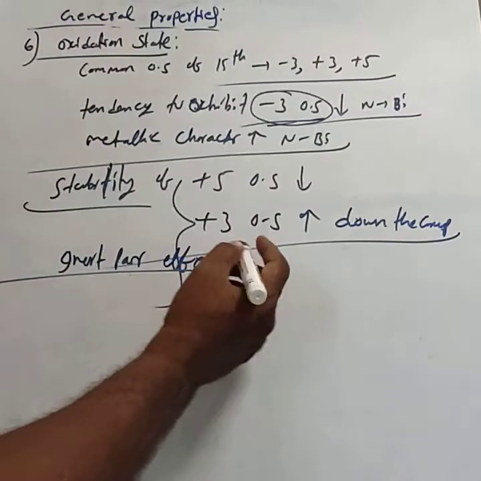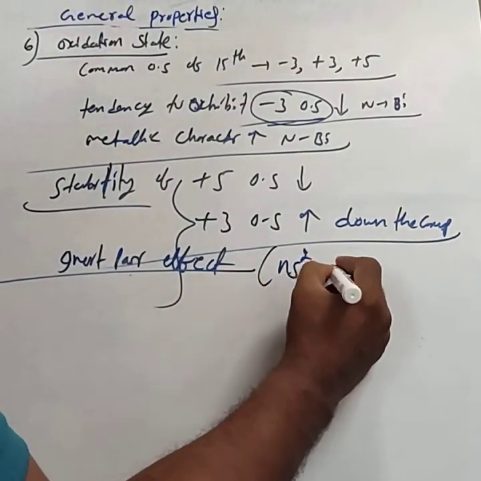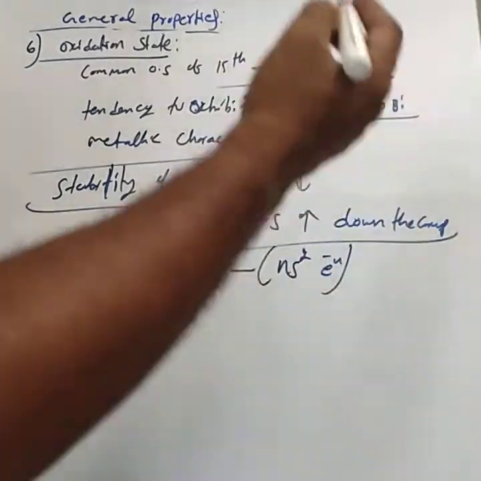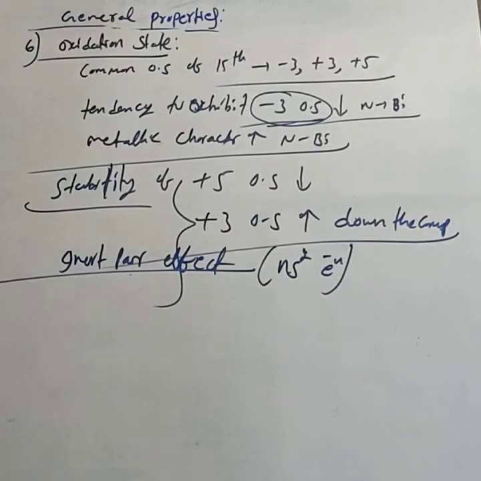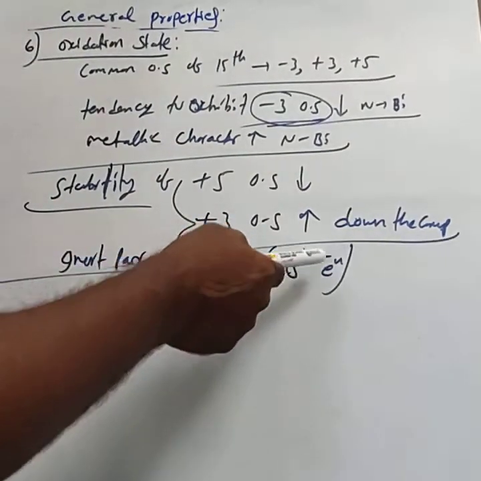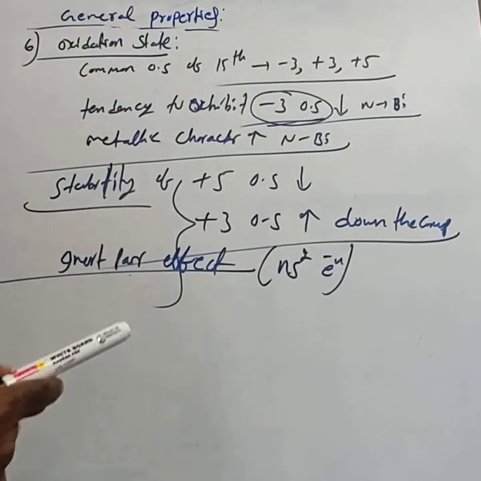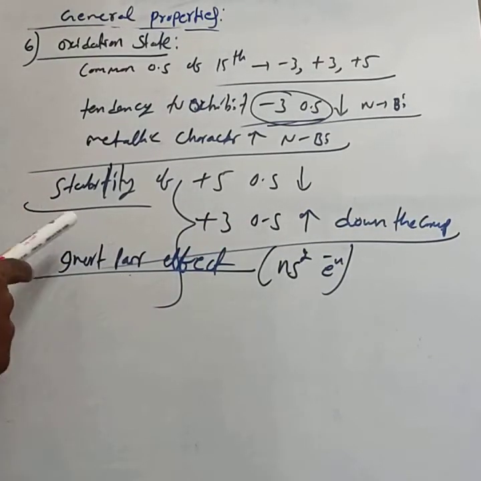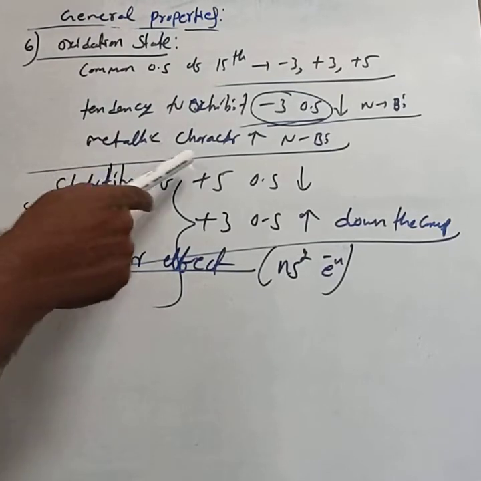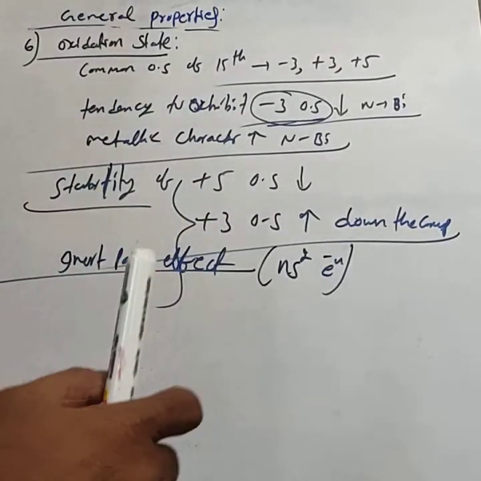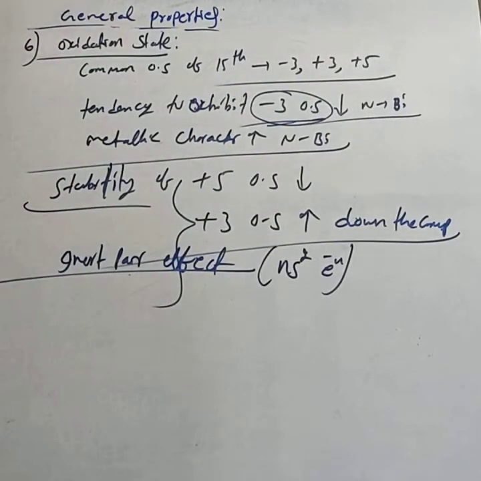Inert pair effect means that the ns2 electrons are not involved in bonding. The ns2 electrons do not participate in bonding. They become inactive. That is called the inert pair effect. Due to that, the stability of the +5 oxidation state decreases and the +3 oxidation state stability increases.